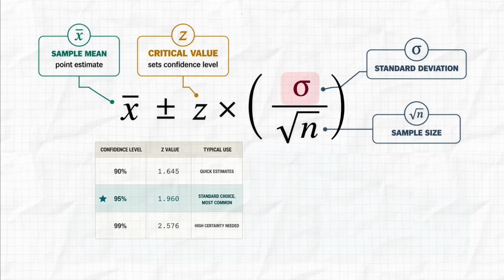Second, variability in the data. The more spread out your sample is, the wider the interval, because a noisier sample tells you less about the true mean. Third, sample size. A larger sample narrows the interval. Since n sits under the square root in the formula, more data shrinks the standard error and sharpens the estimate. So, if you want a tighter confidence interval, you can collect more data. Of course, that usually comes with additional cost and time, so there's always a trade-off.